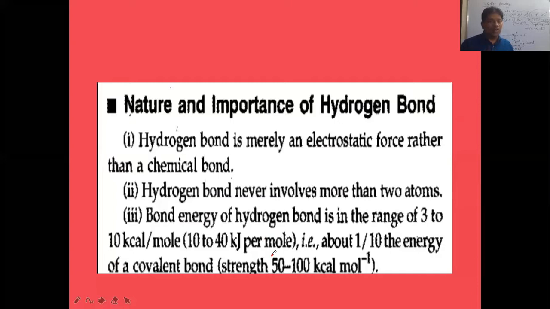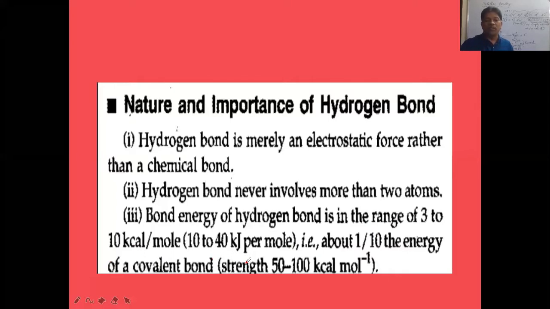So 3 kilocalories means 3 into kilo 4.2 joules. In place of calorie, we can write 4.2 joules. So like that we can take 10 to 40 kilojoules per mole and 3 to 10 kilocalories per mole here. Okay, and this is 1/10 of the energy of a covalent bond.